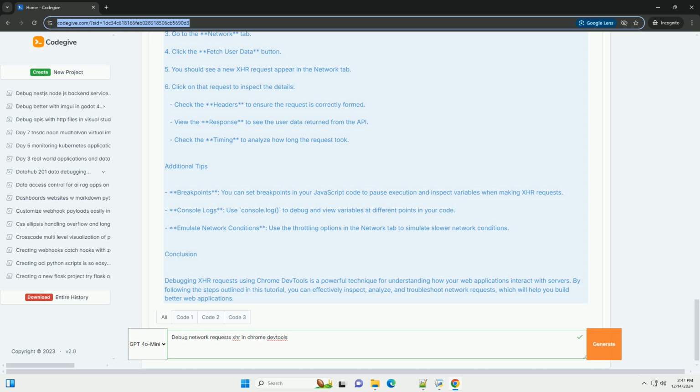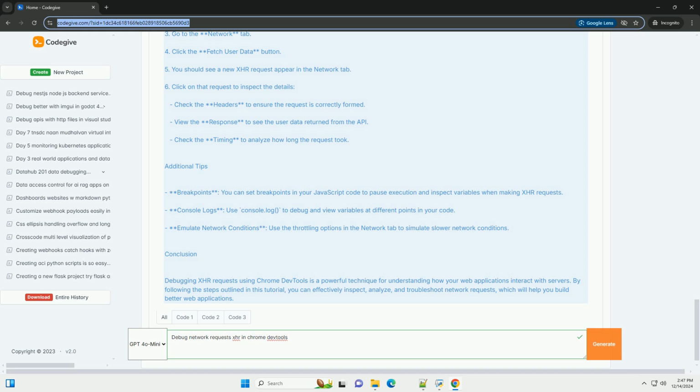HTML. <!DOCTYPE html> <html lang="en"> <head> <meta charset="UTF-8"> <meta name="viewport" content="width=device-width, initial-scale=1.0"> <title>XHR Debug Example</title> </head> <body> <button id="fetchData">Fetch User Data</button> <pre id="userData"></pre>